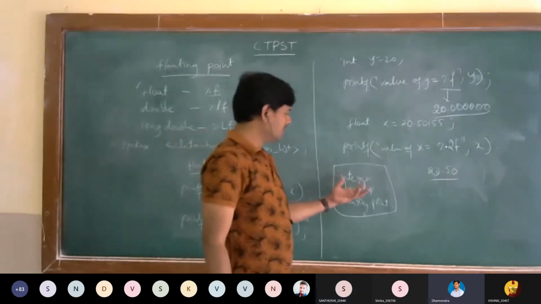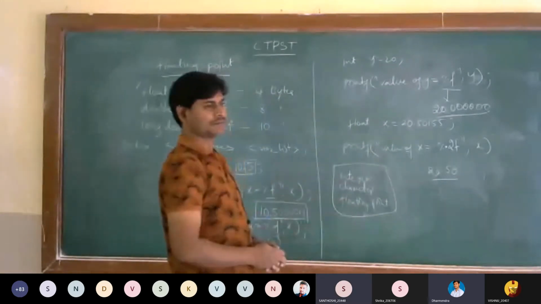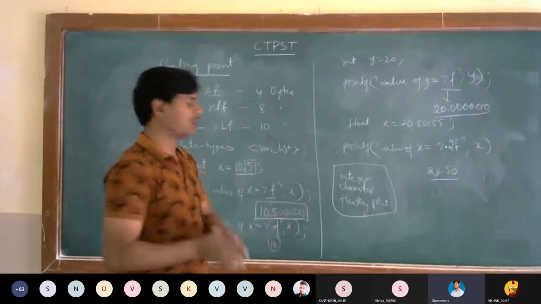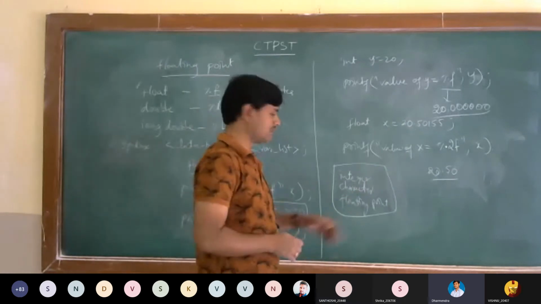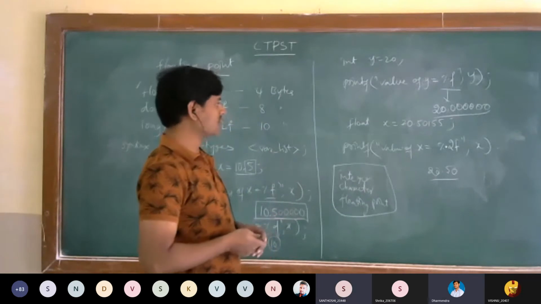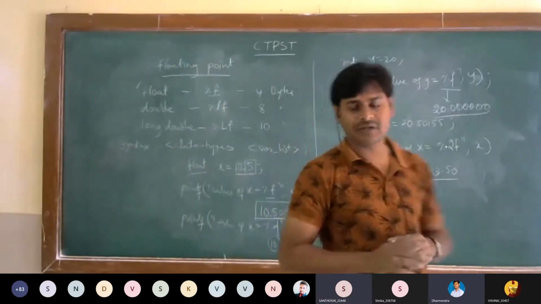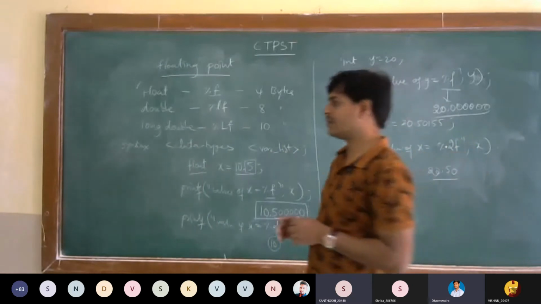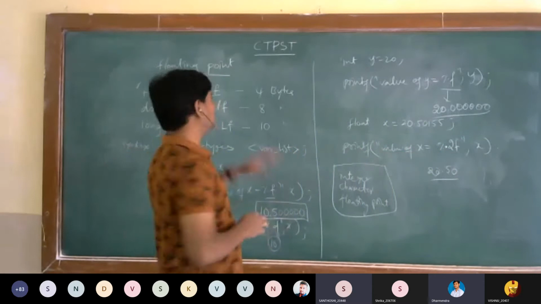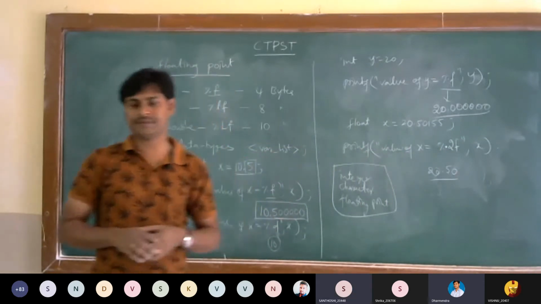There we are having many types: integer, short int, long int, character, char, then floating point: float, double, and long double. Void also we can take. These are the data types available in our C program. We can call them primitive data types. The data types which we have learned till now are primitive data types.